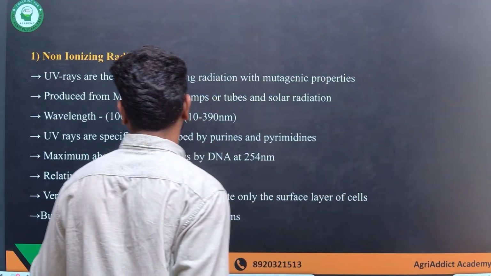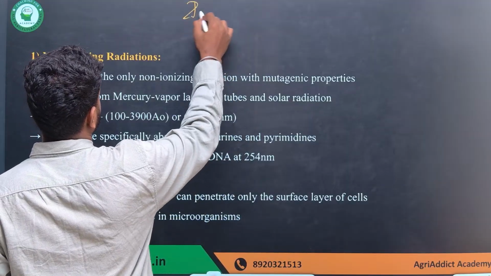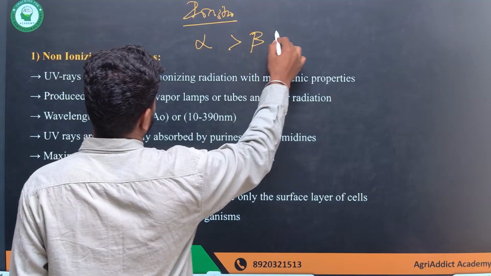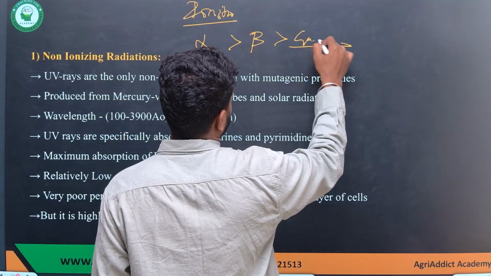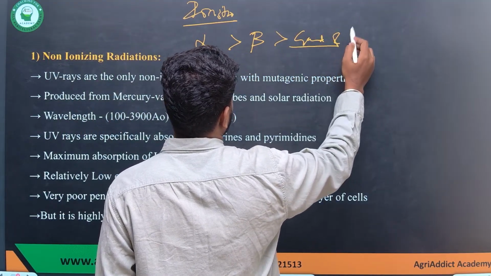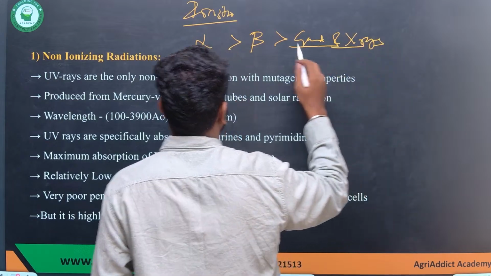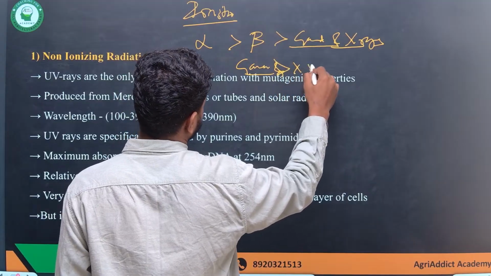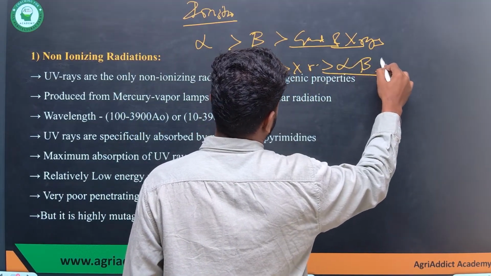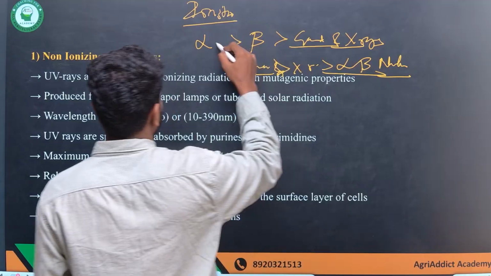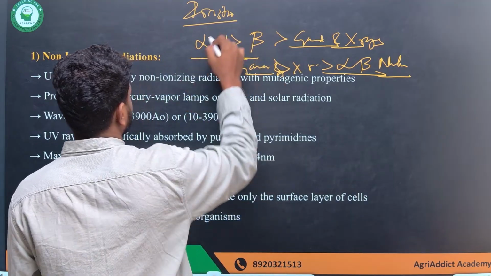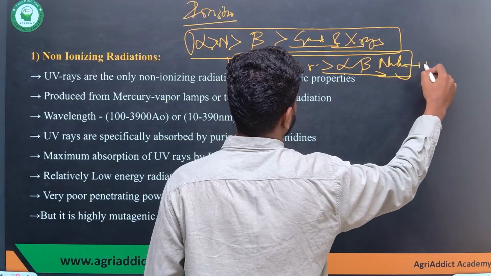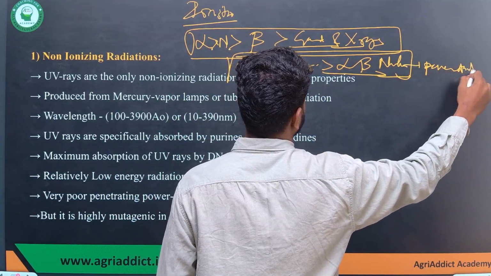And here, in case of particulate and non-particulate, remember the order of ionization: alpha, beta, and gamma and X-rays. Regarding the penetrating power, gamma is highest, next X-rays, and the rest are alpha, beta, and fast neutrons. In between these, the fast neutrons come. So this is the order of ionization power, and this is the penetrating power. They are just opposite to each other.